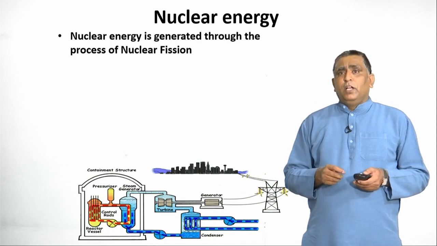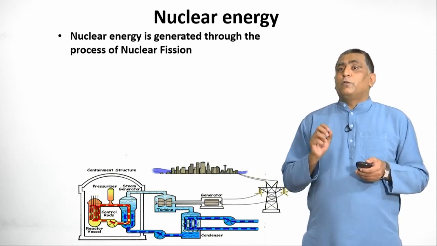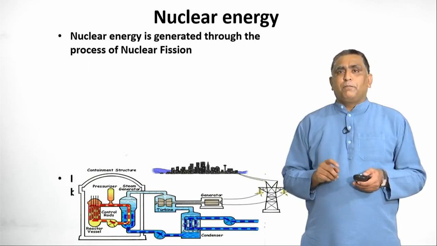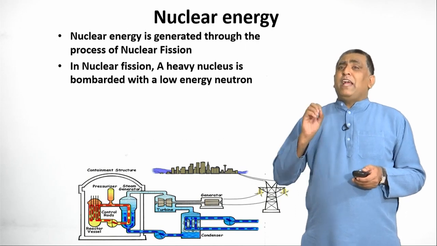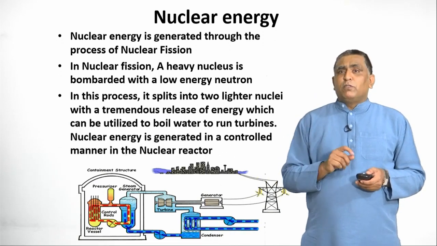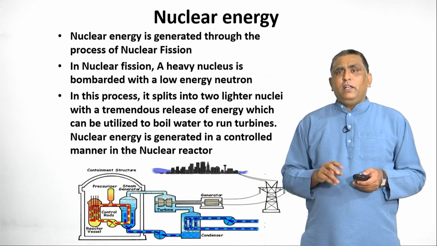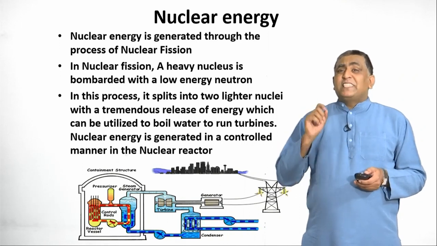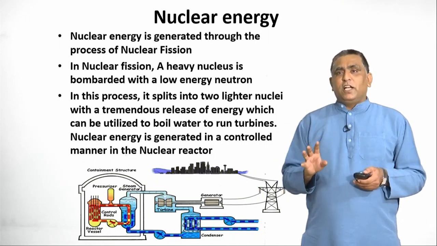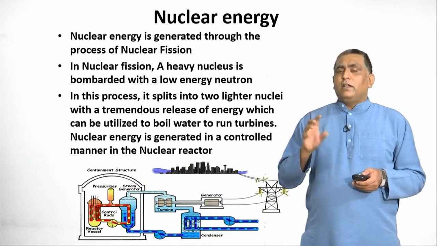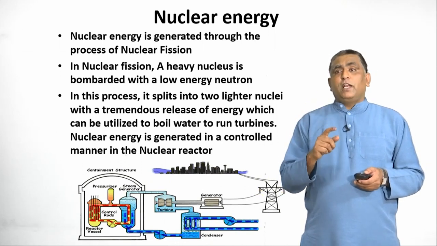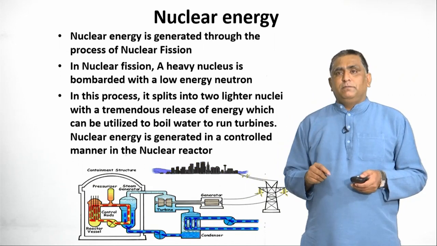Let us discuss. Nuclear energy is generated through the process of nuclear fission. There are two types of nuclear reactions: nuclear fusion and nuclear fission. In nuclear fission, a heavy nucleus is bombarded with a low energy neutron. In this process, it splits into two lighter nuclei with a tremendous release of energy, which can be utilized to boil water to turn turbines. Nuclear energy is generated in a controlled manner in the nuclear reactor. And in that diagram in the video, you can clearly understand how nuclear energy is converted into electrical energy.